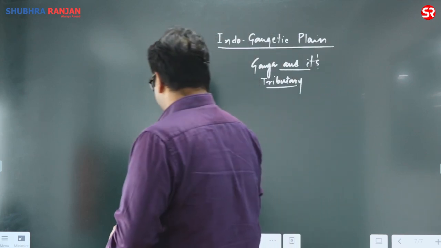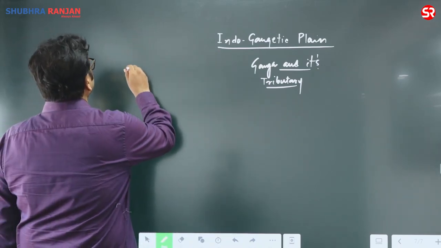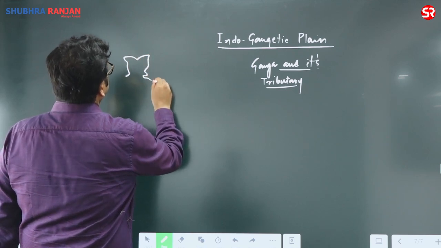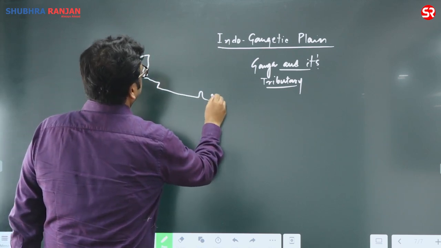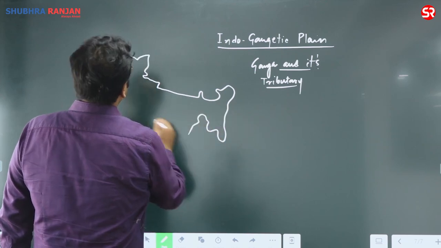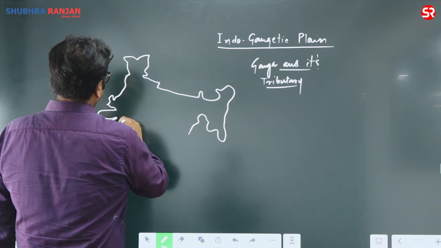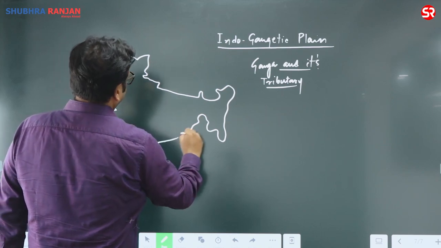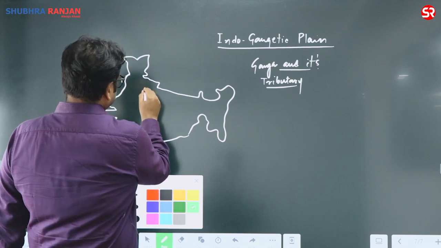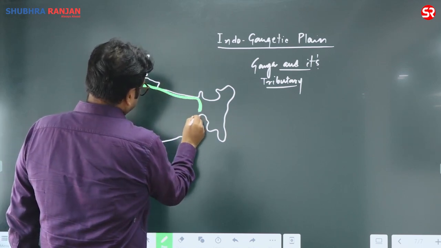If you see this Ganga plain, we can divide it into upper Ganga plain, middle Ganga plain, as well as lower Ganga plain. So this is your Ganga plain.